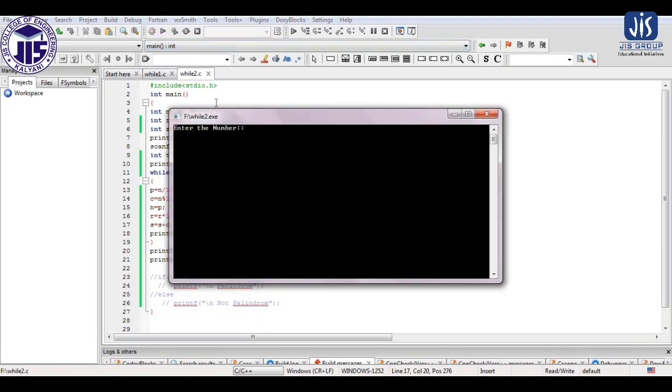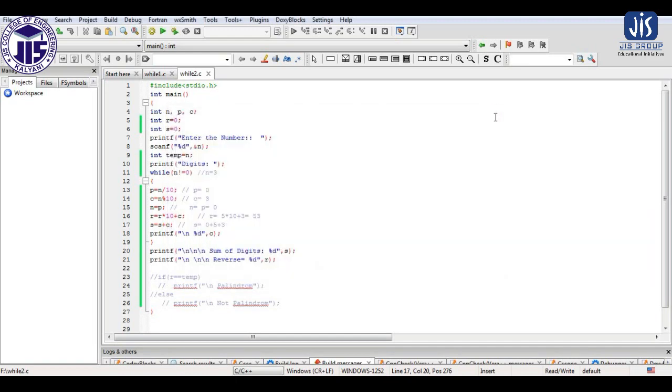Now if I consider a 3 or 4 digit number, for example like this, you can see we are getting 3754, these are the digits, and the sum: 4 plus 5 is 9, 9 plus 7 is 16, 16 plus 3 is 19, that we are getting here. And the reverse is 4573. So we can take a number with any number of digits. Using this logic you can find out all these operations.